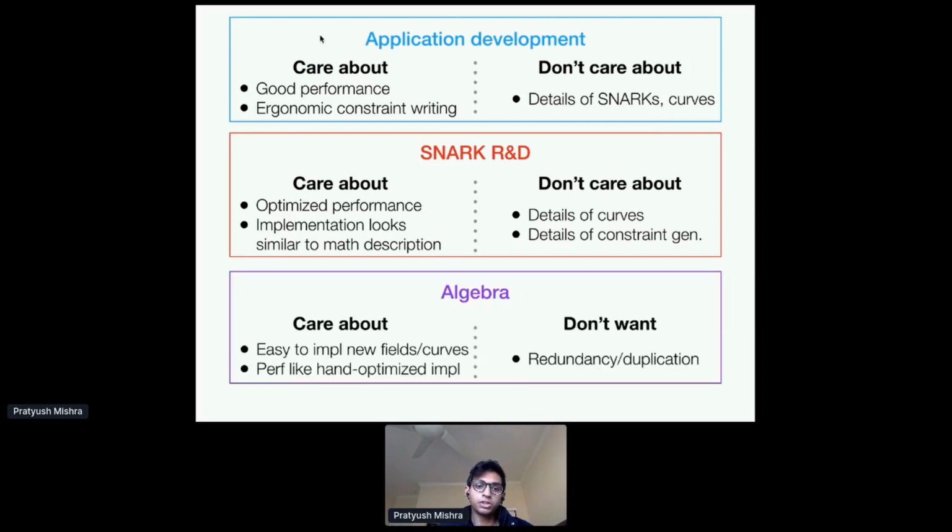And what about for algebra? Here, you're implementing new fields and you're implementing new curves, right? So you want this task to be easy. You don't want to have to repeat the same code 100 times for 100 new fields, right? But you also want to ensure that the performance of this sort of easy implementation matches that of a hand-optimized implementation. You shouldn't have to sacrifice performance to get readable and easy to reason about code, right? And across the entire stack, you also care about other things such as memory safety and ease of auditability, ease of readability, and so on. Right? So these are common concerns.